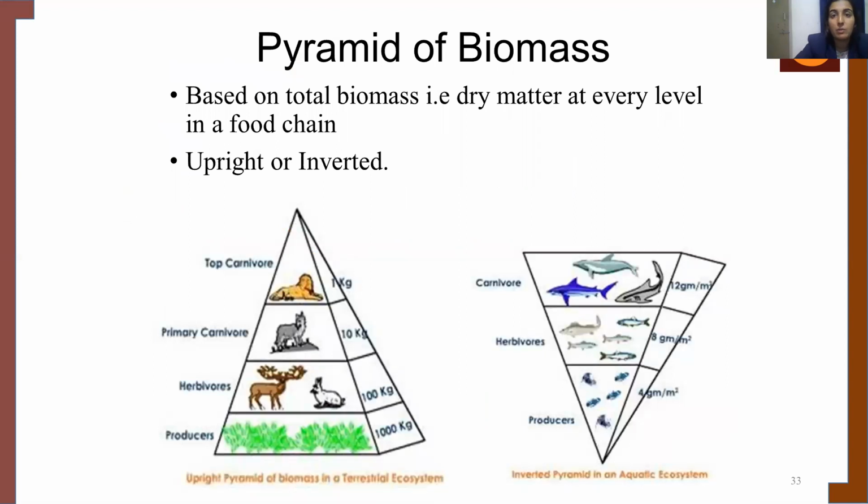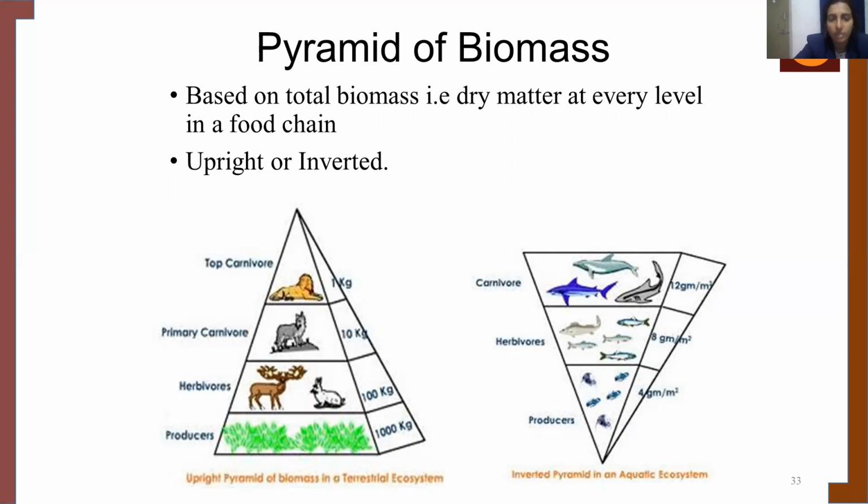Now, when we talk about the pyramid of biomass, it is based on the total biomass, that is, the dry matter at every level in a food chain. It can be either upright or inverted. The two figures show the pyramid of biomass. The first figure is an upright pyramid of biomass, and the second figure is an inverted pyramid of biomass.